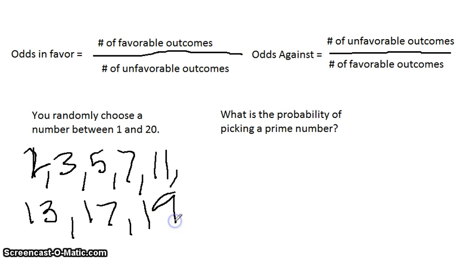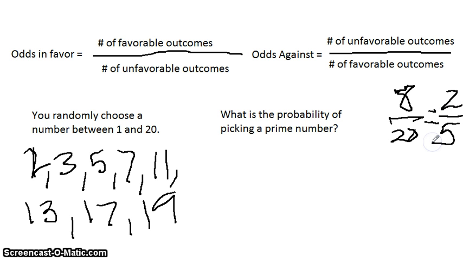So the probability would be 8 out of 20, which is 2/5. Okay, 8 prime numbers, 20 numbers 1 to 20. So 8 over 20 reduces to 2/5.